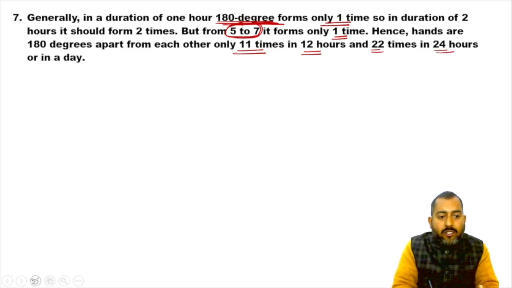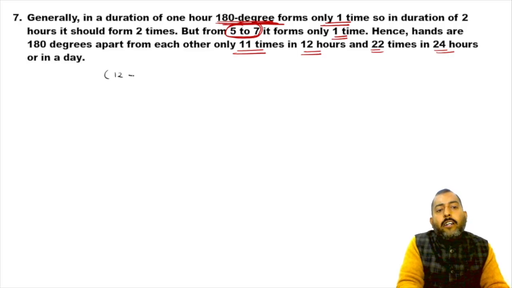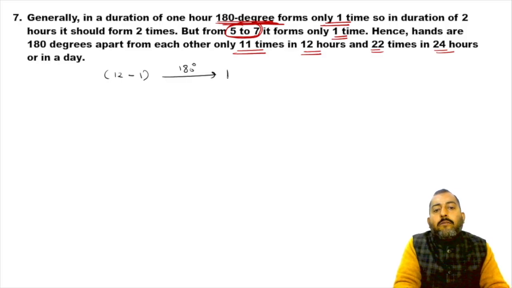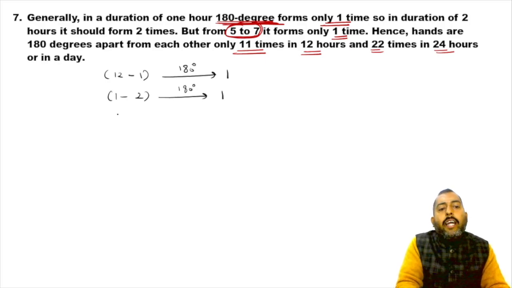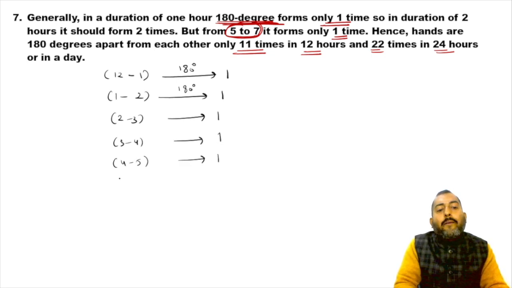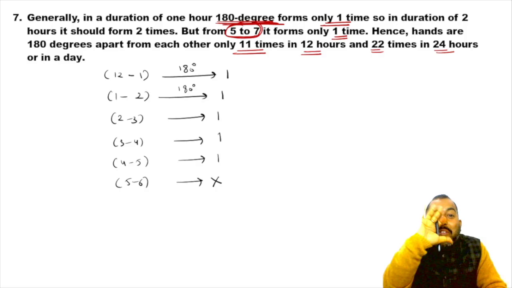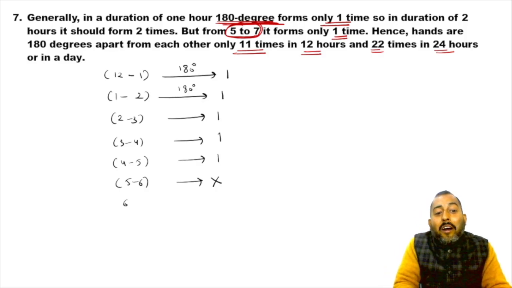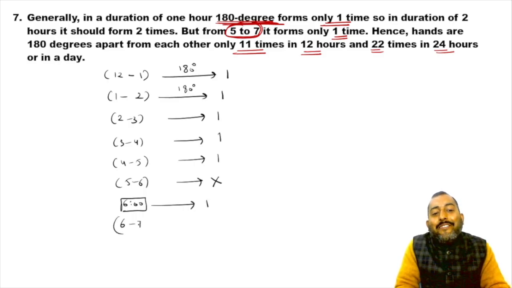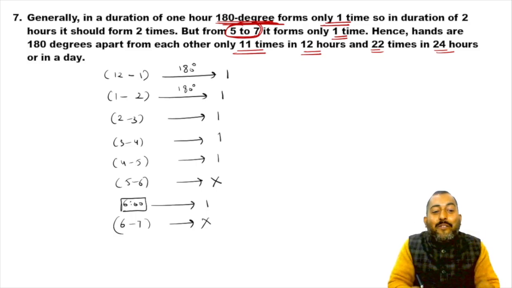Now what I want to say here: if you ask me, sir, 180 degree between 12 to 1, how many times? One time. Between 1 and 2? One time. Between 2 and 3? One time. Between 3 and 4? One time. Between 4 and 5? One time. Between 5 and 6? No 180 degree. Sir, what about sharp 6? I would say yes, one time. What about 6 and 7? I would say no 180 degree will form.